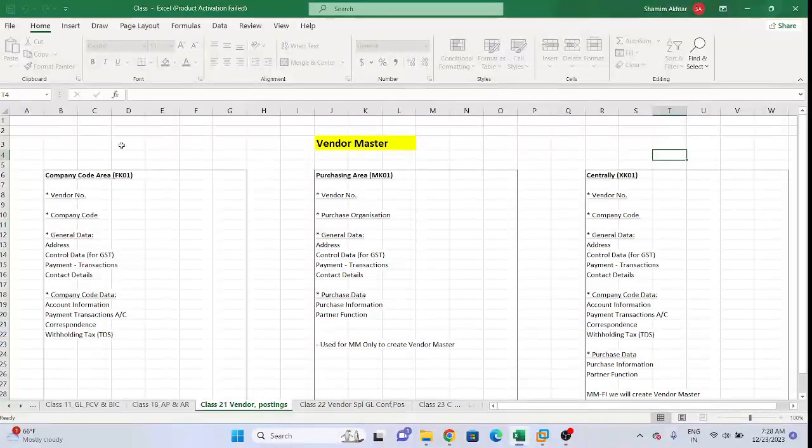First, see, vendor master can be created three ways: company code area wise, purchasing area wise, and centrally. So first of all, company code area wise means what?